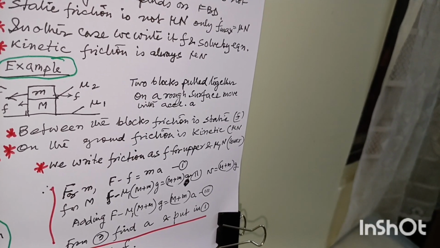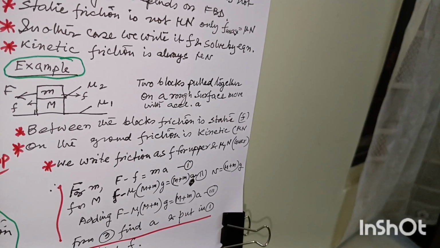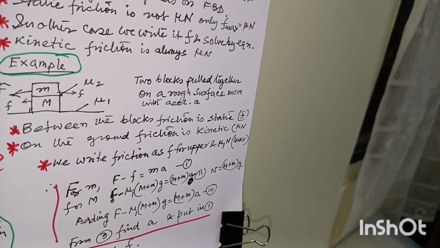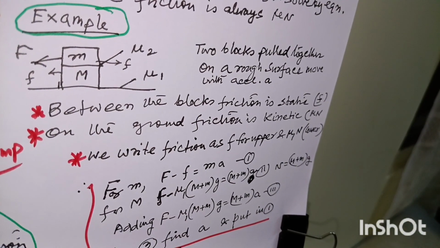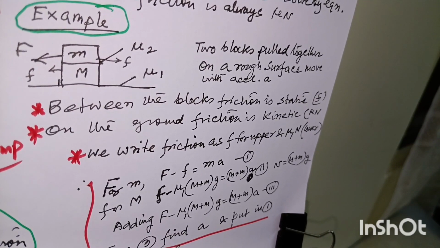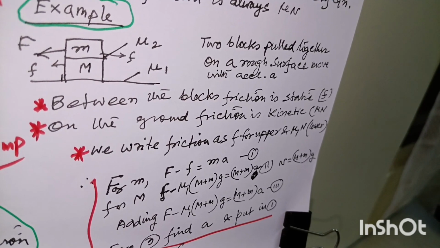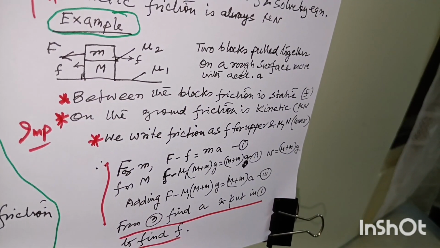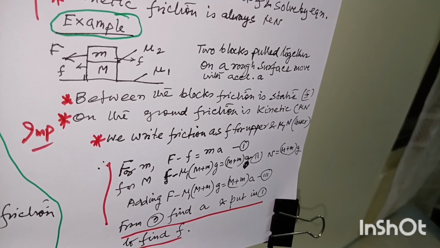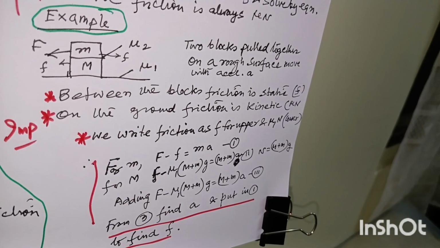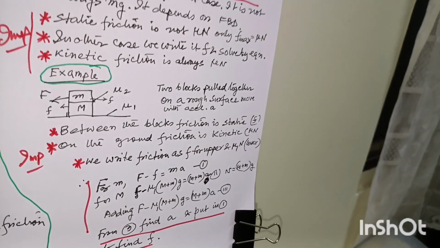So we will write, and another external force is there, that is frictional force. This is mu 1 N, where N equals m plus M into g. So we will write small f minus mu 1 into capital M plus small m into g equals M a. That is second equation. Now these two equations we will have to solve. So that is algebra, we will do it accordingly. So this is the way we apply friction.